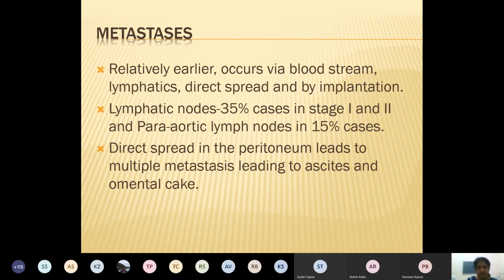What about metastasis of this sarcoma? Relatively, the metastases are very early compared to CA endometrium. It occurs via blood, lymphatics, or direct spread to the surrounding organs. Lymph nodes are palpable in 35% of the cases in stage 1 and stage 2. Commonly, para-aortic lymph nodes are involved in 15% of cases. Direct spread into the peritoneal cavity can also lead to multiple metastases and ascites. So these are the different modes of spread of that sarcoma.